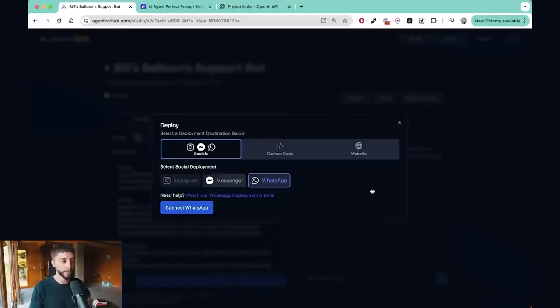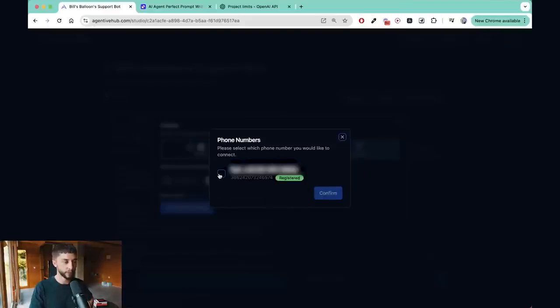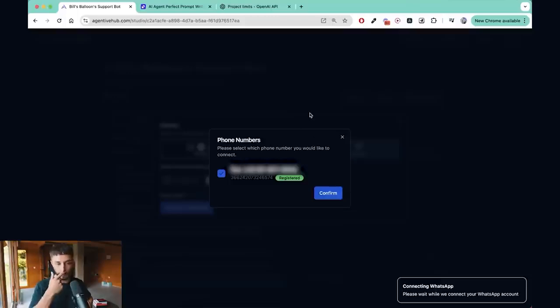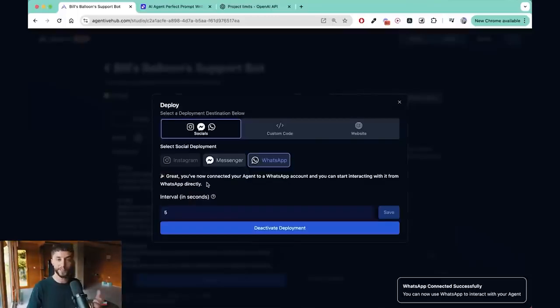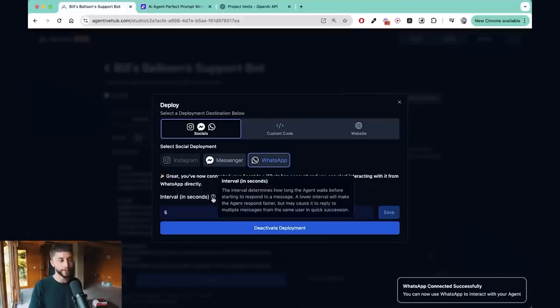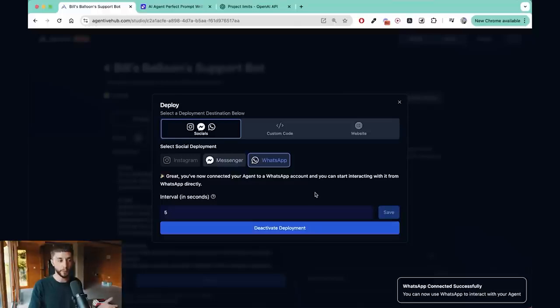So if we go finish here, there's one more thing that we need to do on Agentive, which is to click this. Yours may say not registered. Don't worry, you can just click this checkbox here and click confirm. Give it a second to connect. Now we've successfully connected our agent to that WhatsApp number. Now, the thing here is this interval. If you're not sure what the interval is, you can read this tooltip here. And if you're done with the deployment and you want to remove it from that number, you can always come back and click deactivate deployment here. But all that's left to do now is to test our functionality.